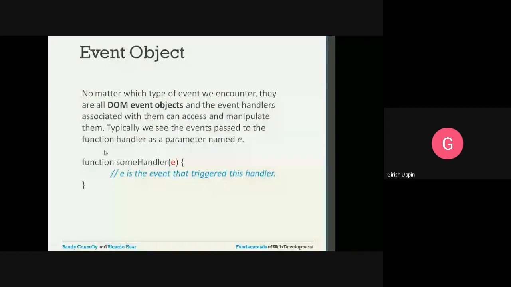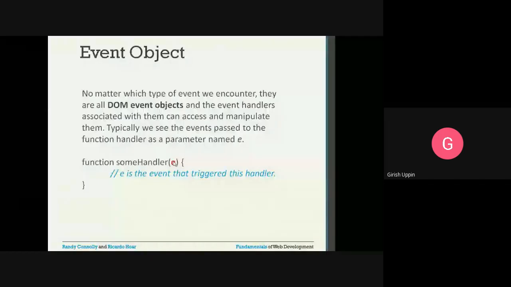So whatever the event that happens, that is an event object, and that event object is passed to the event handler. And what is an event handler? Event handler is the action you want to take when that particular event happens. For example, onclick is the event, and the onclick handler will provide the implementation of what should be done when that particular element is clicked. So that is the job of the event handler.